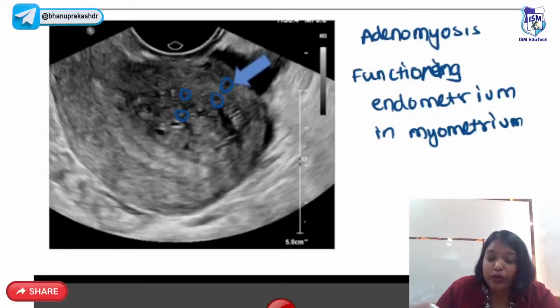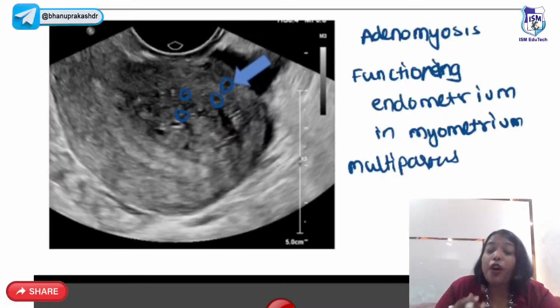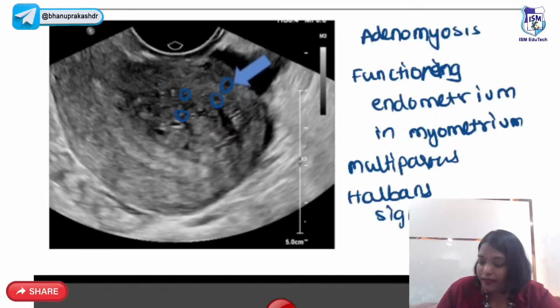So again, they'll also have severe pain and heavy bleeding. But this is more commonly seen in multiparous women. Uterus will be uniform and globularly enlarged, and it will be a tender uterus. This tender uterus is called Halban sign.